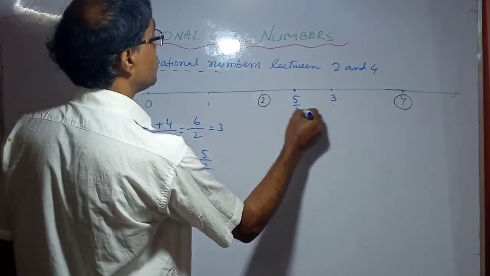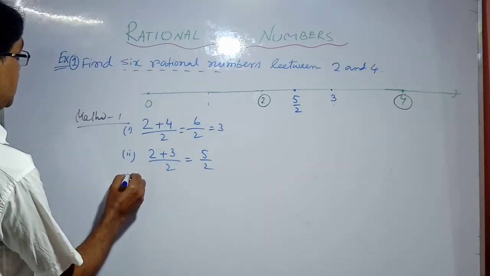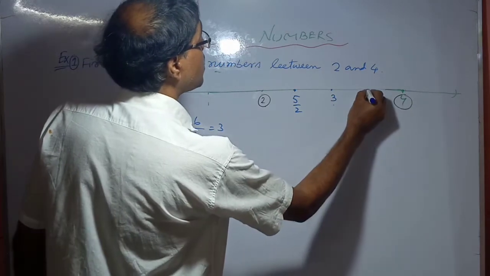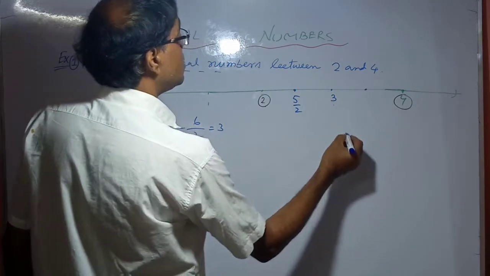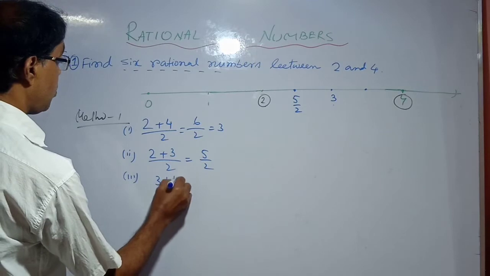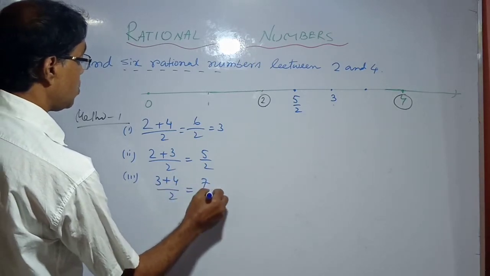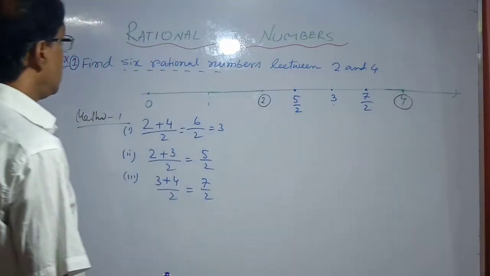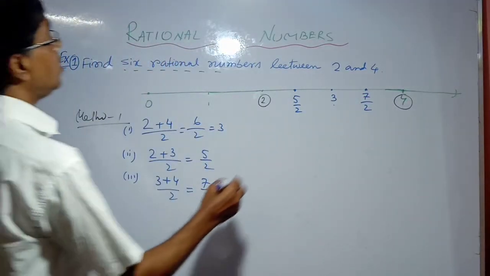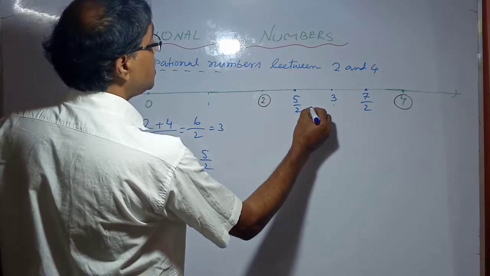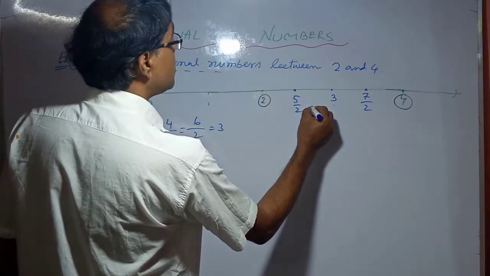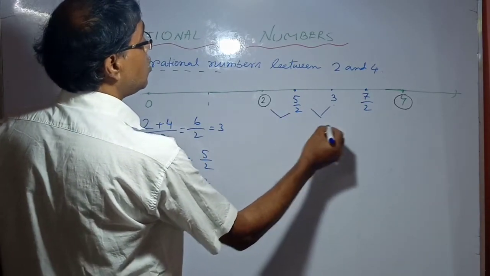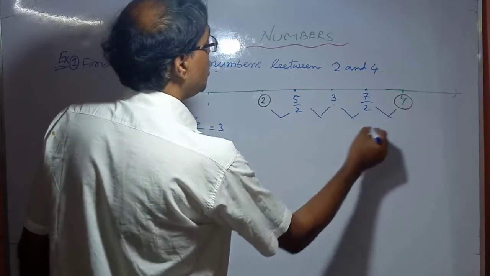Again we divide 3 and 4: (3 plus 4) by 2, that is 7 by 2, is also a rational number. Now again we divide; we can find the middle points of these pairs of points.